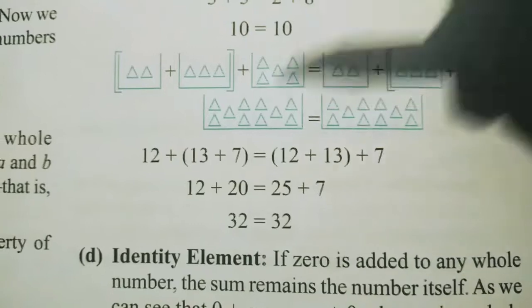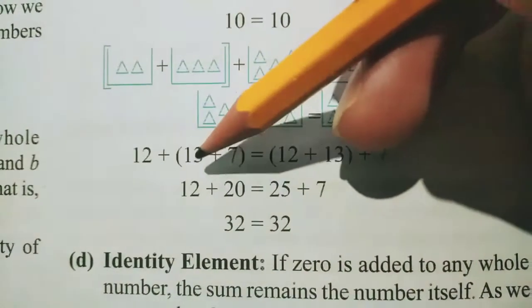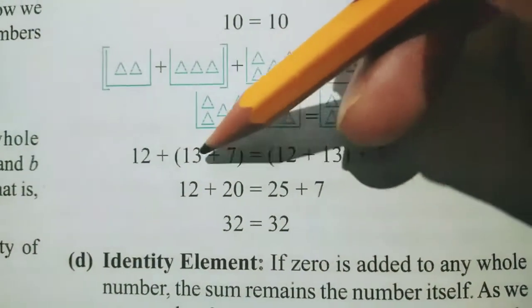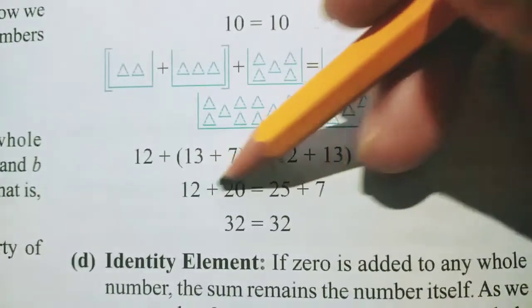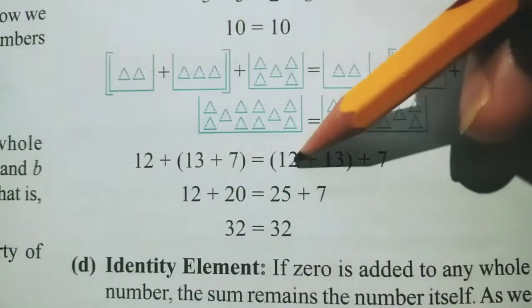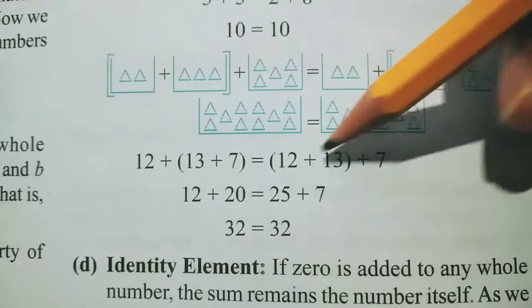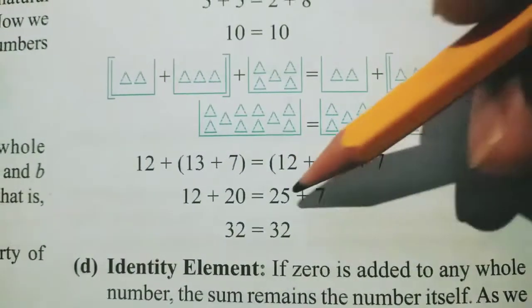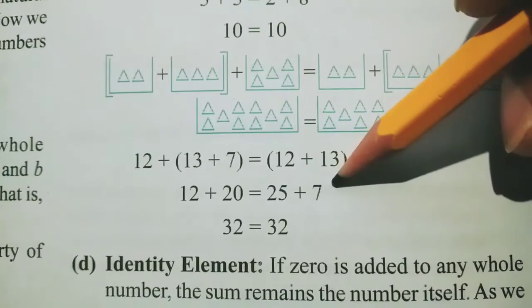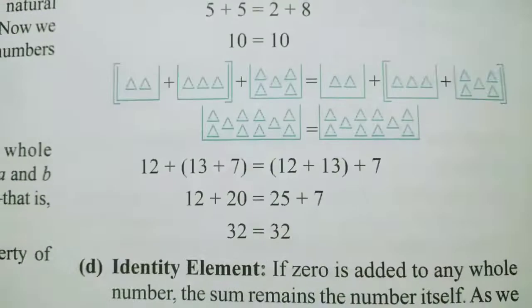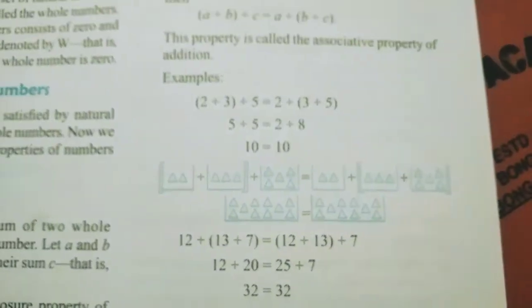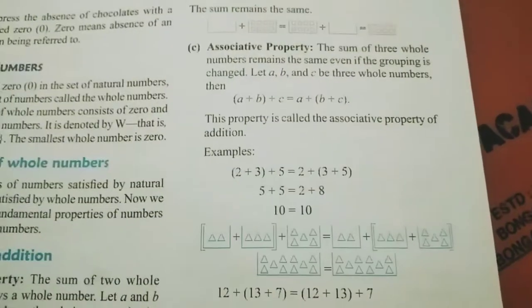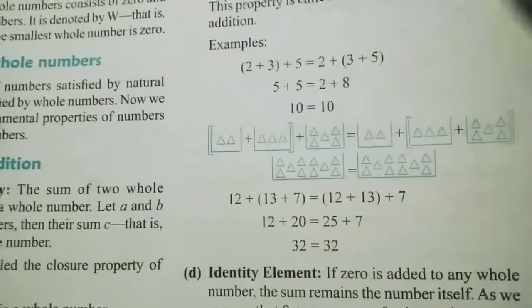Understood? Again you can see, 13 plus 7 is in one group. So 13 plus 7 is 20, 12 plus 20 is 32. Again now it is changed, 12 and 13 is in one group, 7 is outside. So 12 plus 13 is 25, 25 plus 7 is 32. Answer same. So I think you have understood the associative property also, right students?